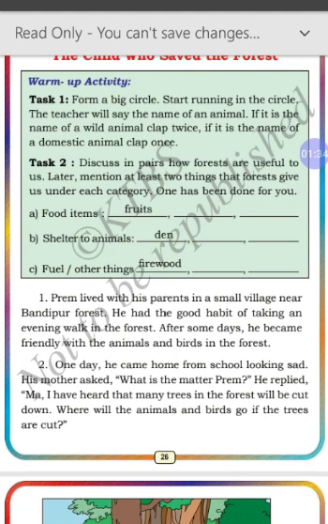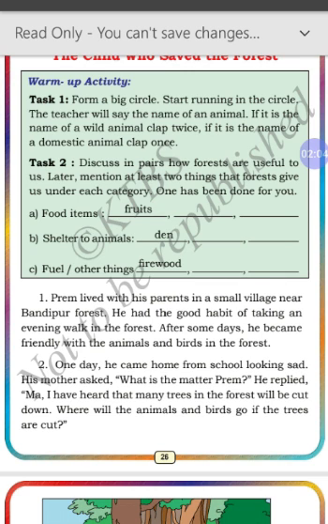Bandipur forest is a very important forest in Karnataka state. This forest is called a reserved forest. That means the government itself takes care of this forest. There you see thousands of varieties of animals, birds, insects, everything, even the trees and plants. That's what Bandipur forest is well known for. So Prem lived near Bandipur forest in a small village with his parents.